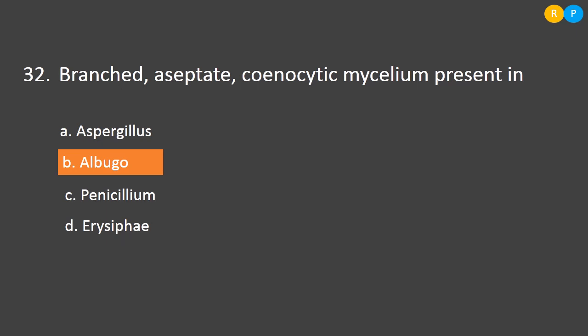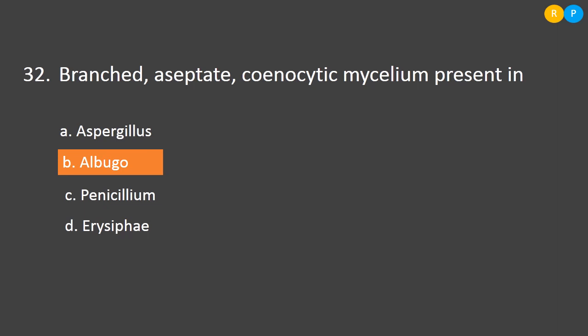And some other fungi will have cross walls in the mycelium. That is called septate hyphae, not aseptate, septate hyphae. And nuclei will not be freely distributed in the hyphal region. So cenocytic character will not be present. Clear? So let us look into the options. Option A, Aspergillus. Aspergillus belongs to the class Ascomycetes.